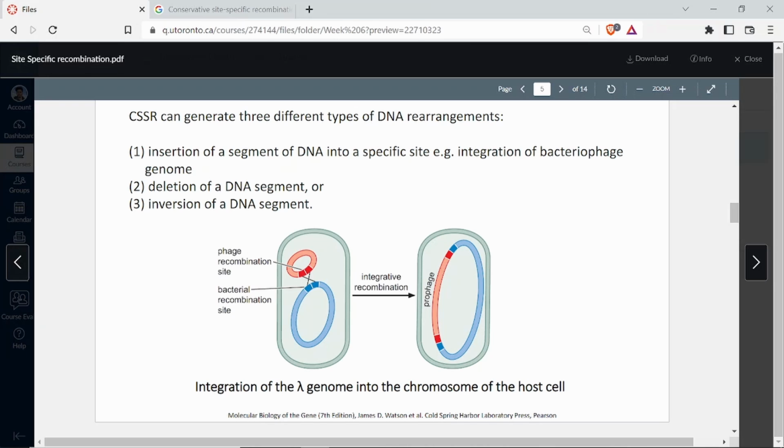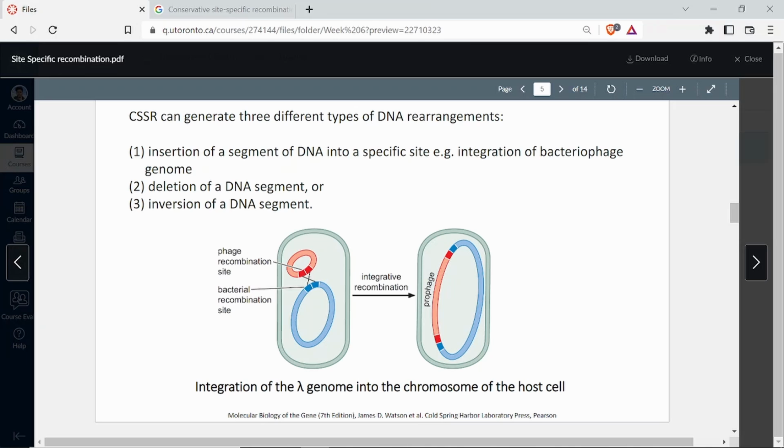Why is it not to scale? Because the phage genome is very, very small as compared to the bacterial genome. Phage genome will be a few kbs, 5 kb, 10 kb. It could be even less than that. And bacterial genomes will be in the order of MBs. But what you see here is hardly a one-third difference. So that is not the case. It is of the order of 10^3 and even more than that. So that is why this is not to scale. Don't imagine that the phage genome is this much in front of the bacterial genome. It is much, much smaller, but just to show you how it happens.